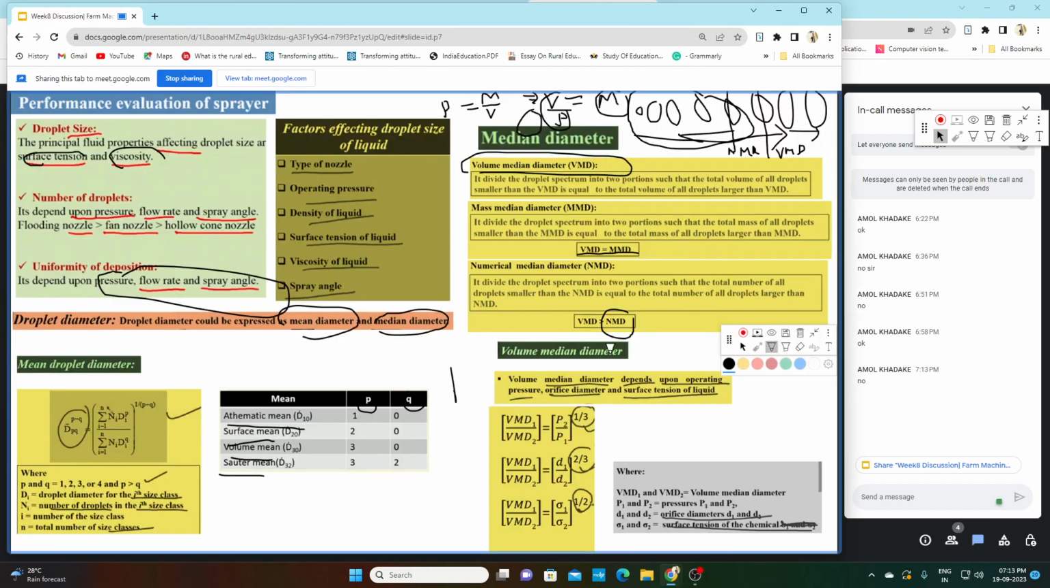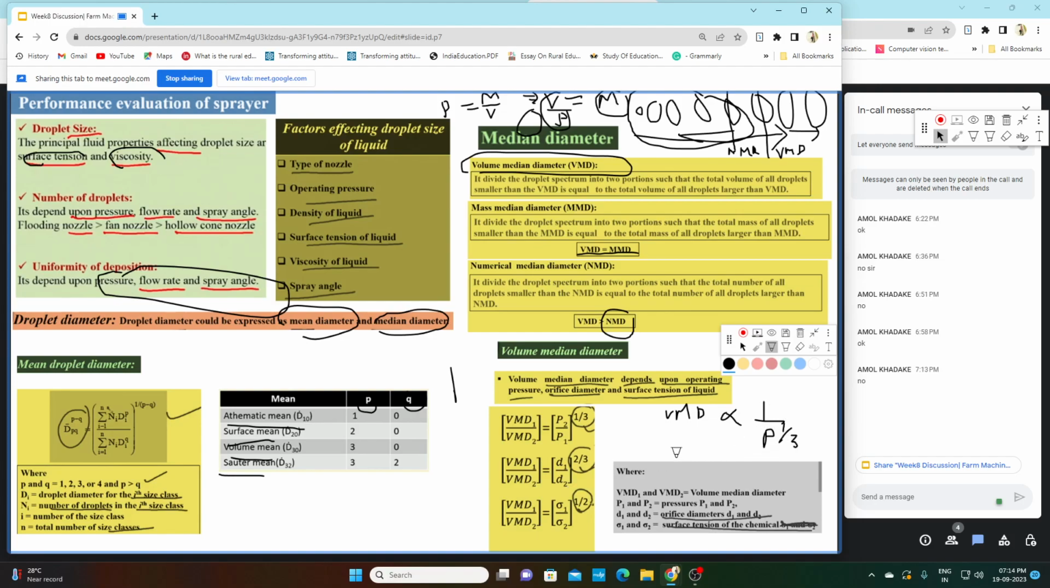So let me move to the volume median diameter. Now volume median diameter can be expressed in terms of pressure, in terms of diameter of orifice, and in case of surface tension. So in case of pressure, VMD is inversely proportional to pressure to the power 1/3. Okay, this is the case of VMD with respect to pressure.